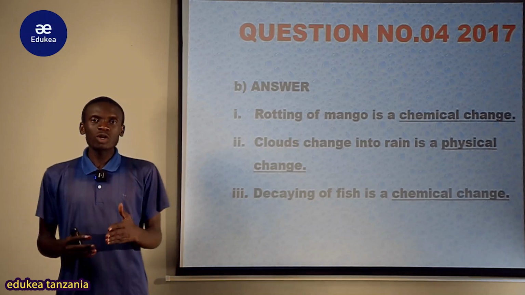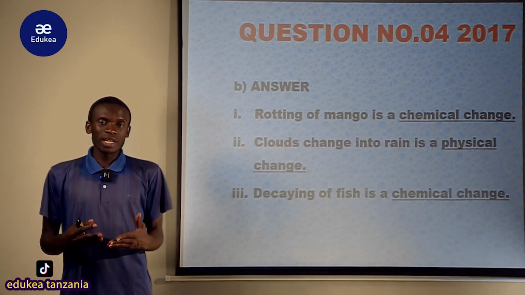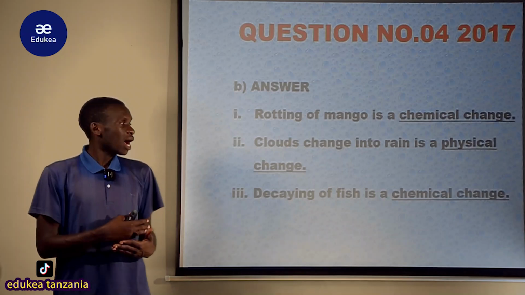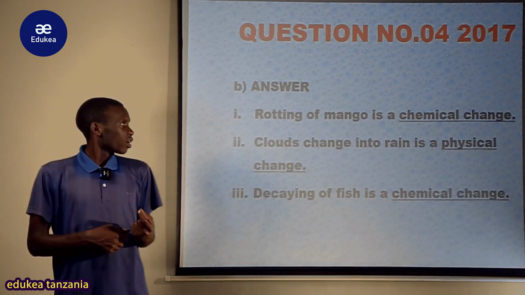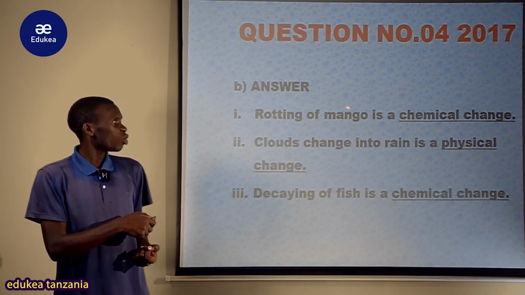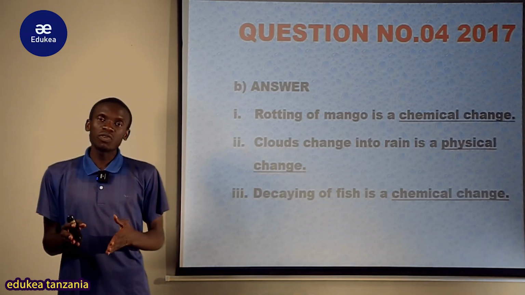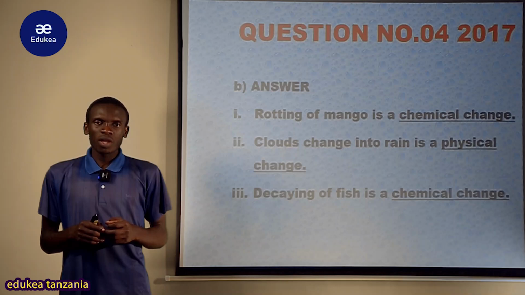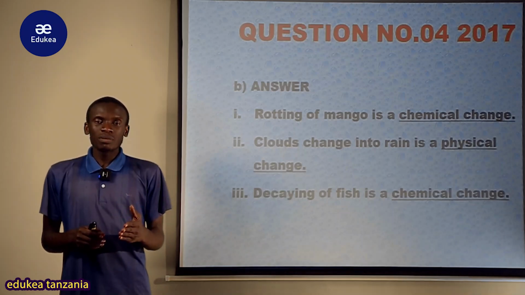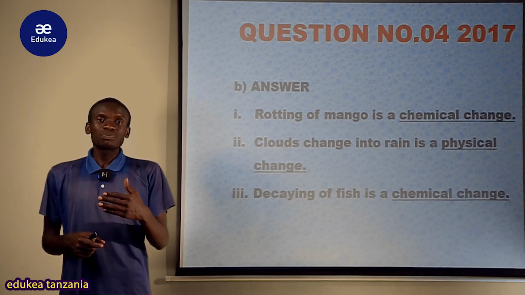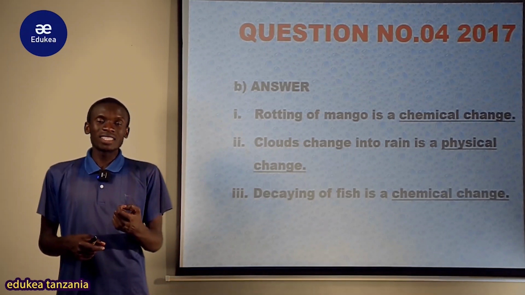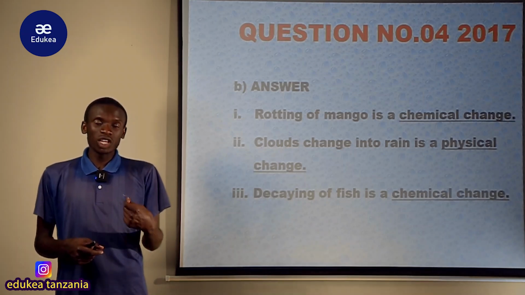So by knowing about chemical change and physical change, it can be easy for you to answer this question. The question says, rotting of mango, is it a chemical change or physical change? The rotting of mango means that the substance that is obtained is not the same as the original one.